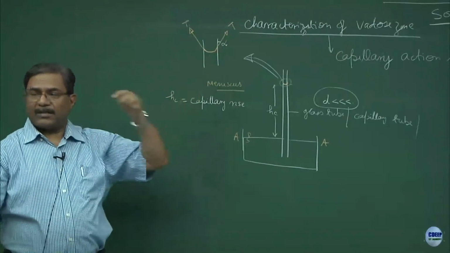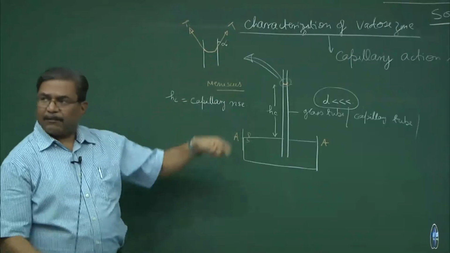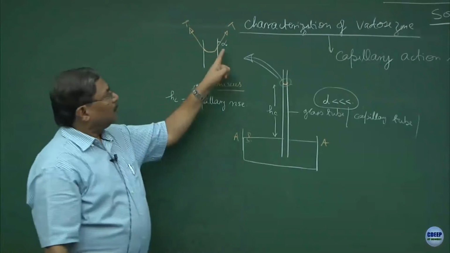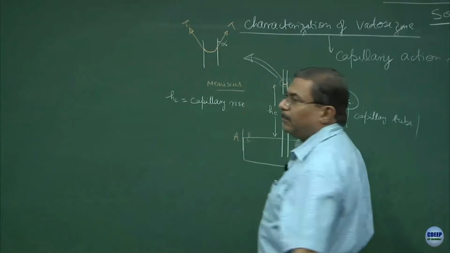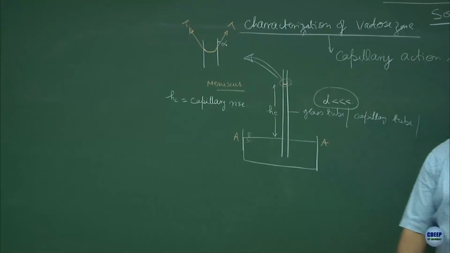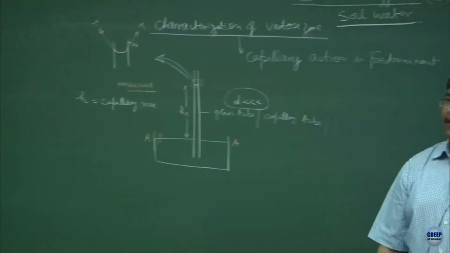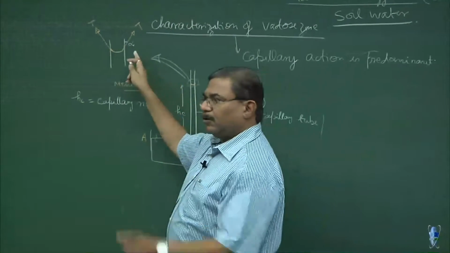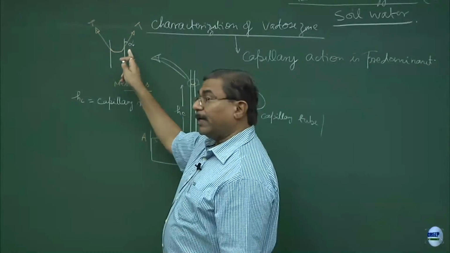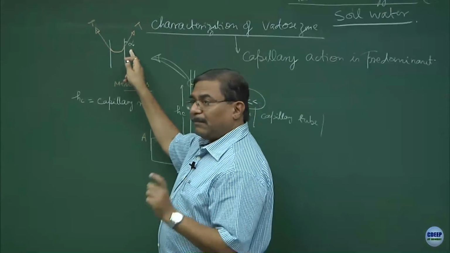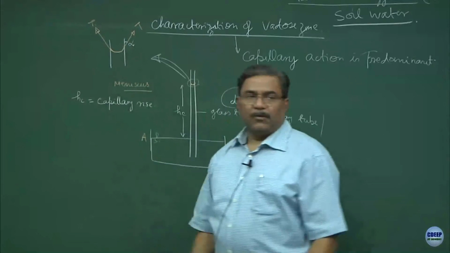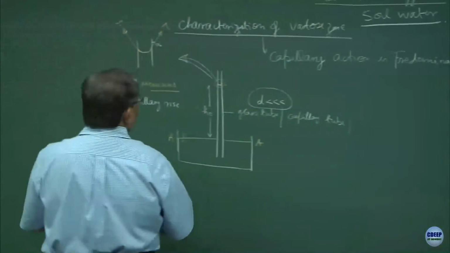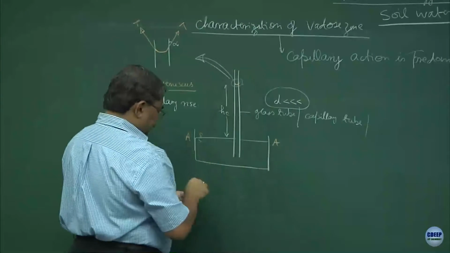Glass is of quartz and sand particles are also of quartz, minerals are mostly quartz. So this alpha can be obtained with the help of most of the devices which are available nowadays. They call them goniometer. In Professor D.V. Singh's lab, they have a goniometer where you can measure the contact angle for the capillary action. Most of the R&D is being done in this context. So, if the diameter of the tube is D,